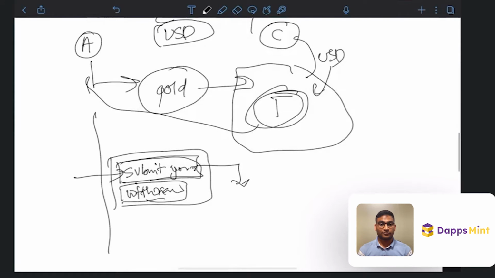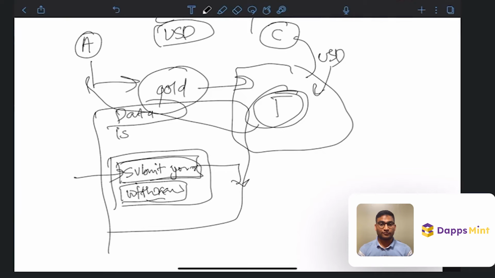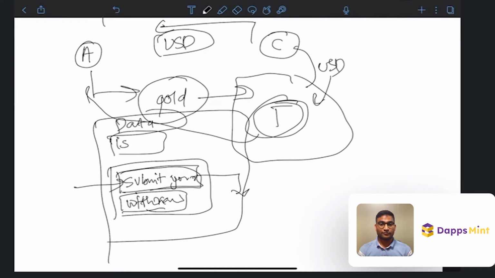Now our smart contract is comprised of functions and data. In data, what we store is submitted. So we'll store the data whether A has submitted his assets, or whether B has. Let's say Ashish and Chetan. Whether Ashish has submitted his assets will be true or false. It will be false initially because he hasn't, and there will be Chetan. Whether he has submitted assets will also initially be false.